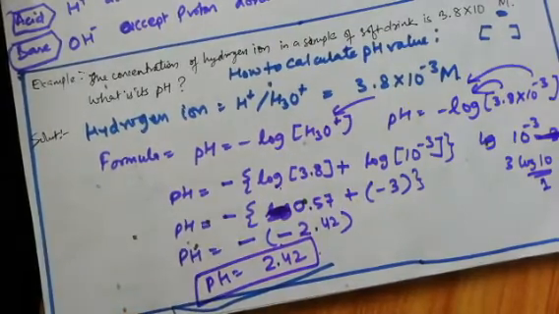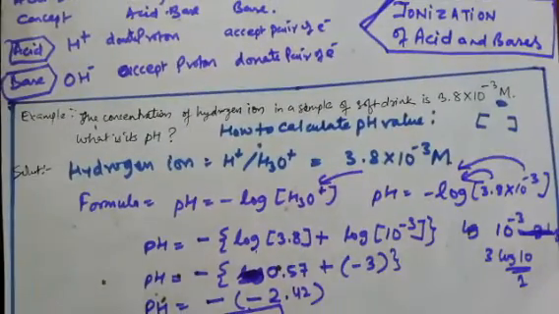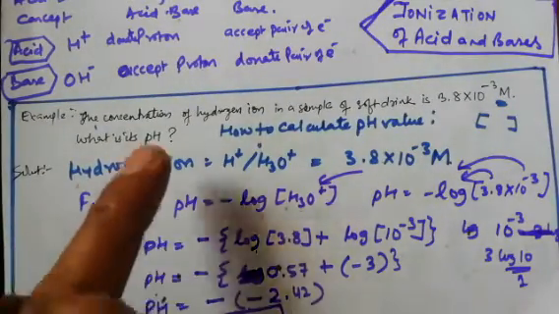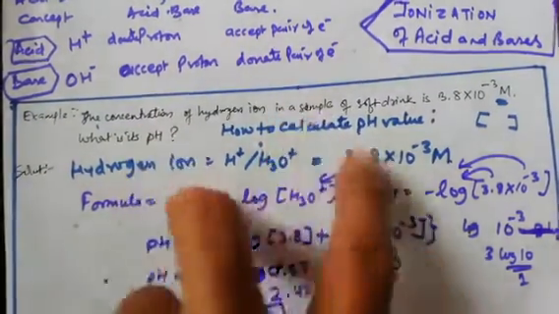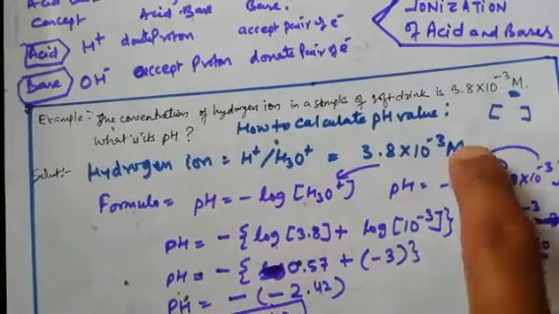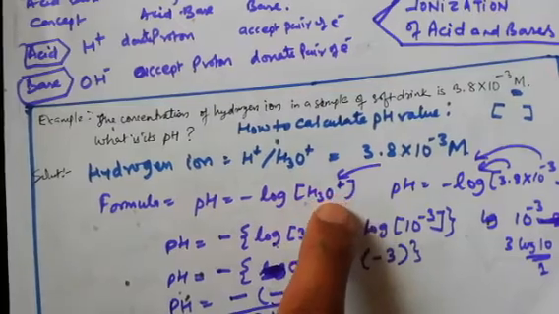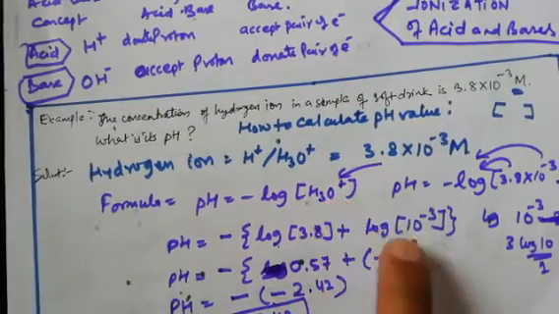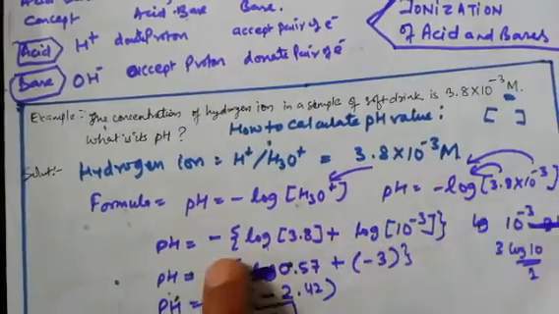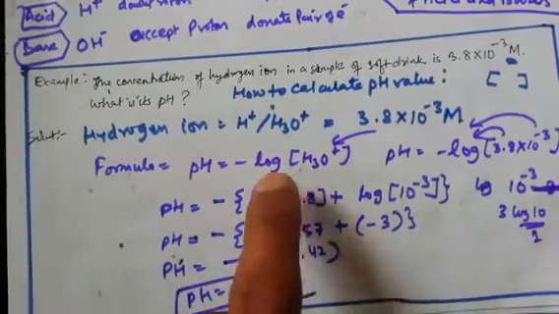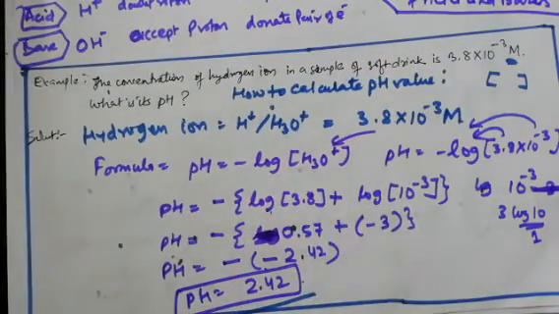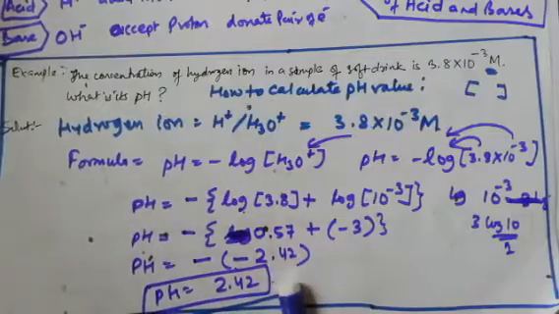Okay, so once again, when a question comes to calculate the pH, you should have the value of the hydrogen ion. If the hydrogen ion value is given here as 3.8 into 10 raised to minus 3 mole, the formula of pH is pH is equal to minus log of H plus, the proton. In place of this we will add this value and then calculate. So we should know how to check the log table. If we check the log table, we can solve it.